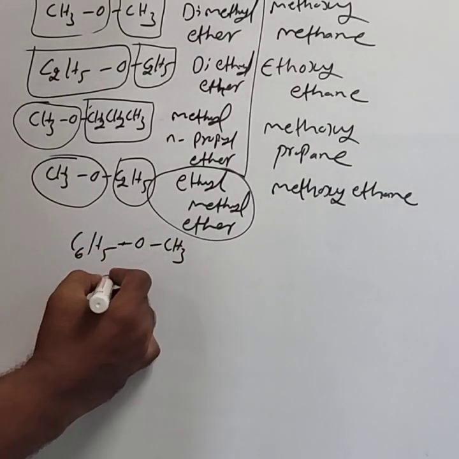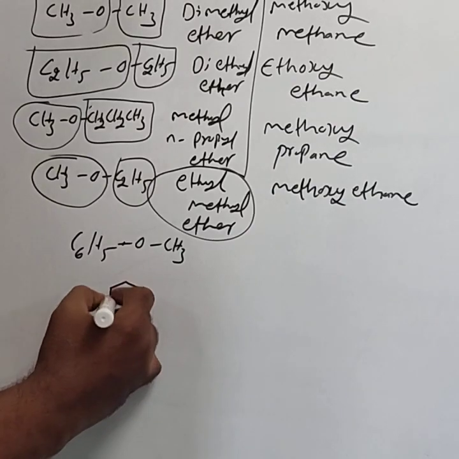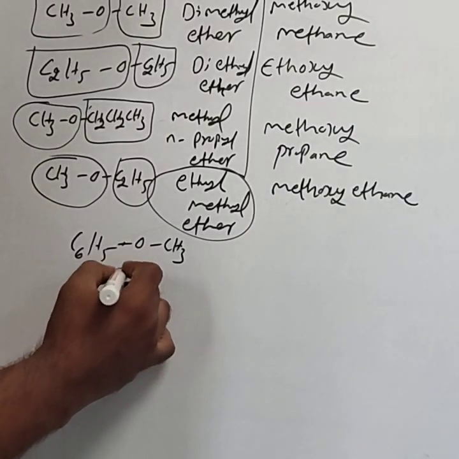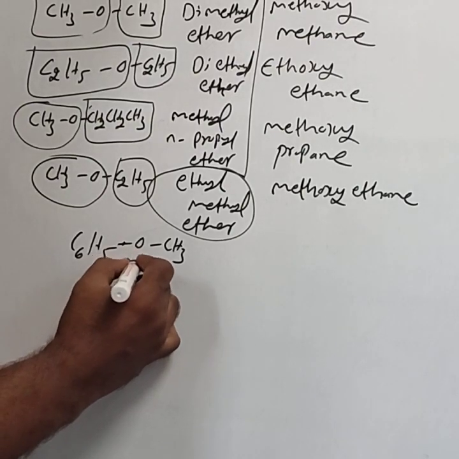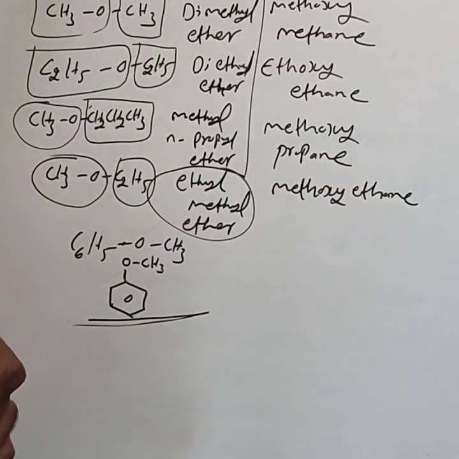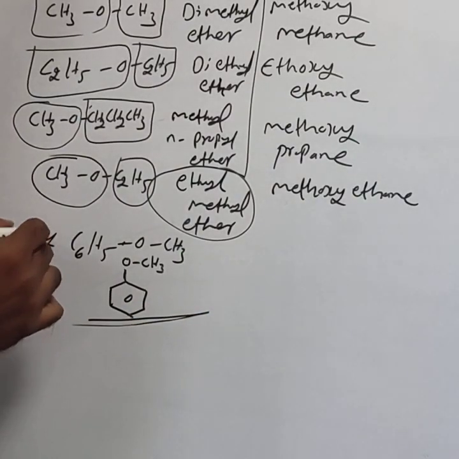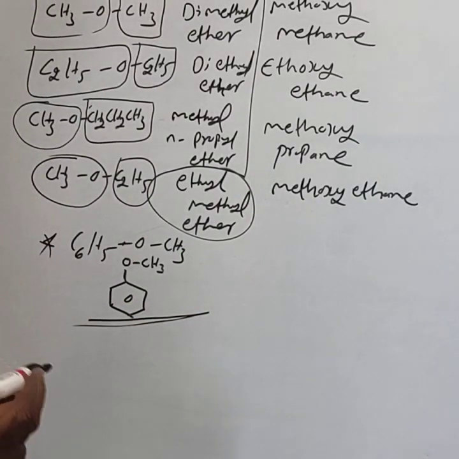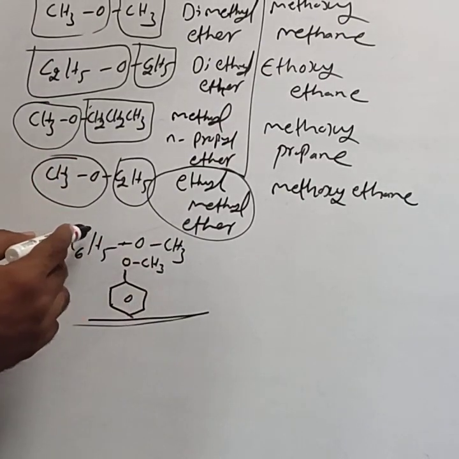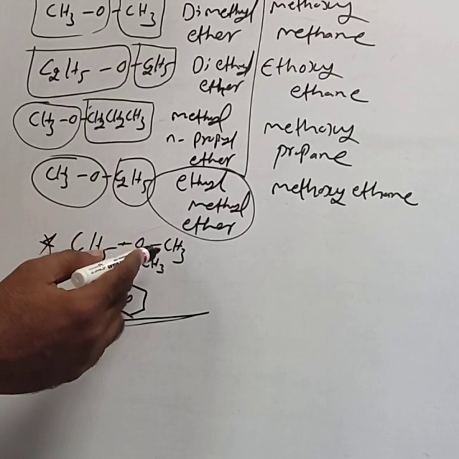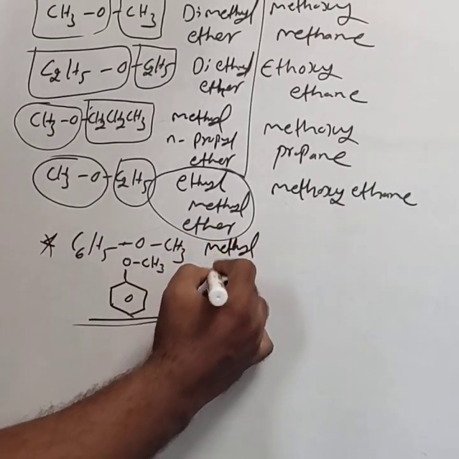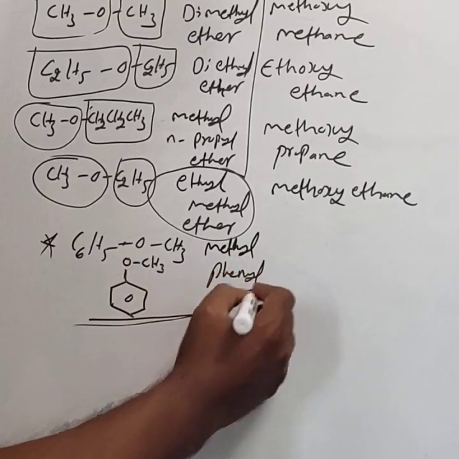C6H5OCH3. Instead of that one, for our reactions we are using this structure: the benzene ring with OCH3. For the chemical properties, we are using this structure. All the students must follow this compound name. The common name is, this is methyl, this is phenyl. Arrange them in alphabetical order. You get methyl phenyl ether.